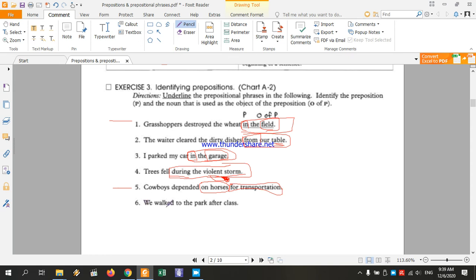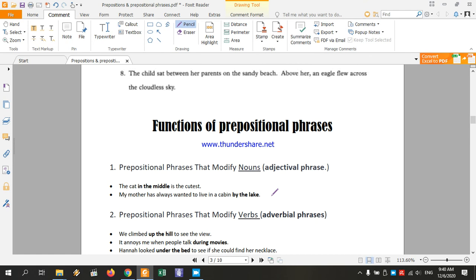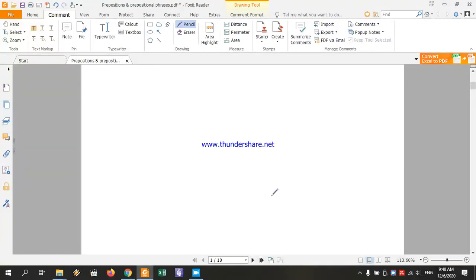We walked to the park after class. This is the first prepositional phrase, "to the park." "After class" is the second prepositional phrase. So now we've talked about the preposition and prepositional phrases. Before we move on, let's talk about compound prepositions.